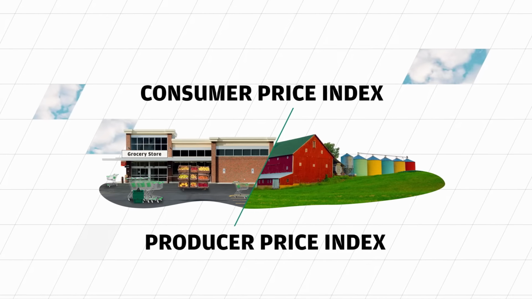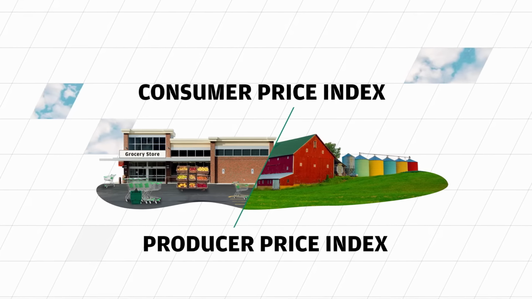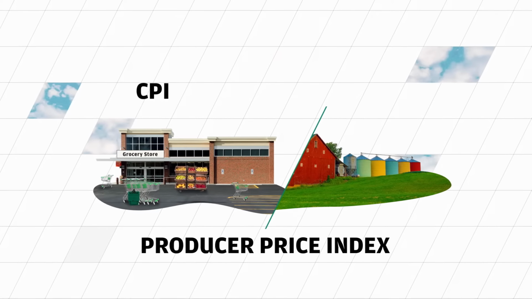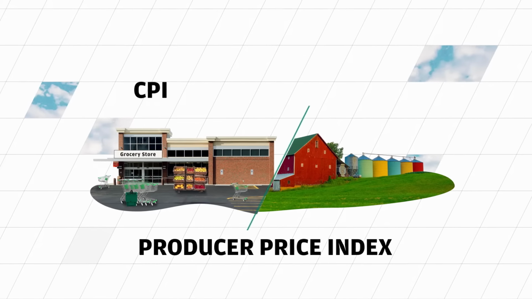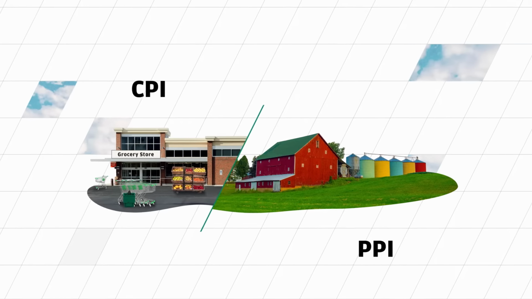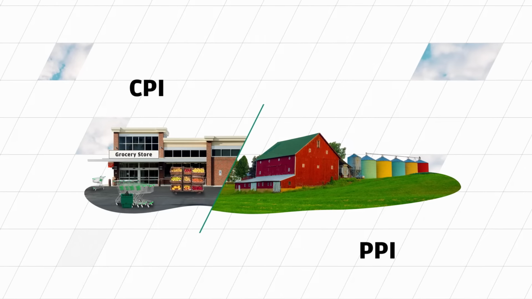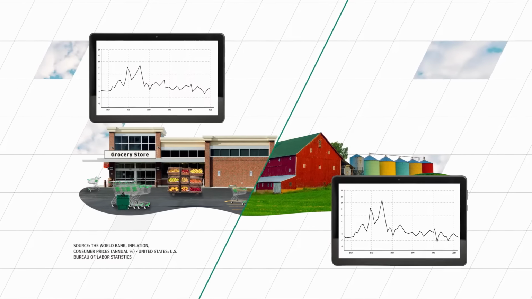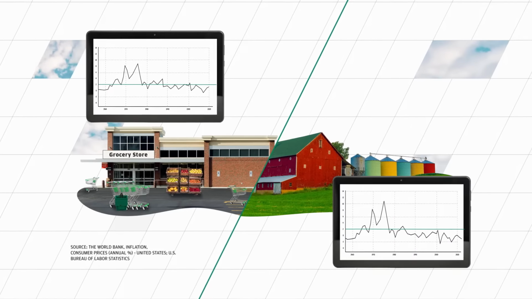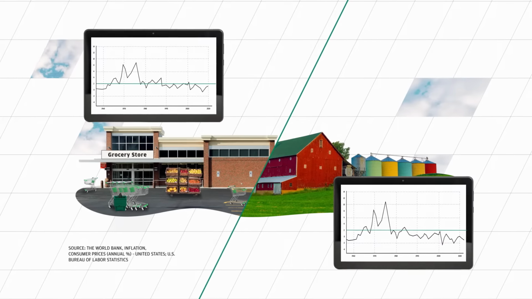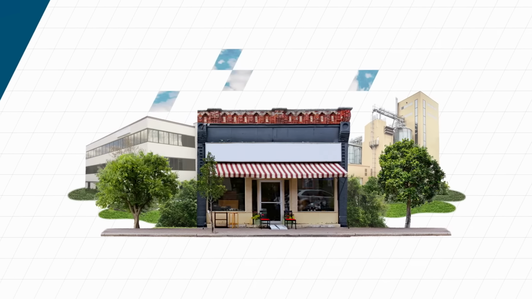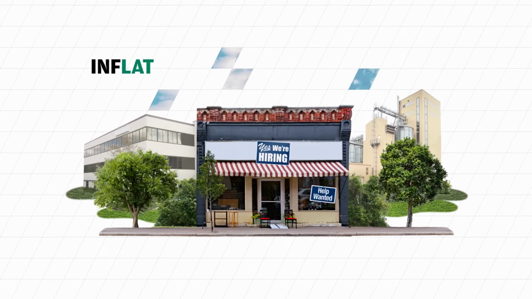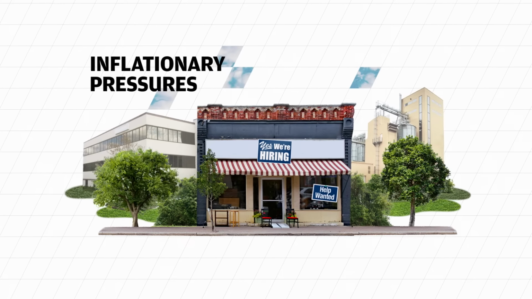Inflation affects both consumers and producers. The Consumer Price Index, or CPI, measures changes in cost of living. And the Producer Price Index, or PPI, measures changes in production costs. CPI and PPI inflation are not directly linked, but they often move in similar patterns because they are affected by the same economic factors. The factors that lead to inflation are called inflationary pressures.